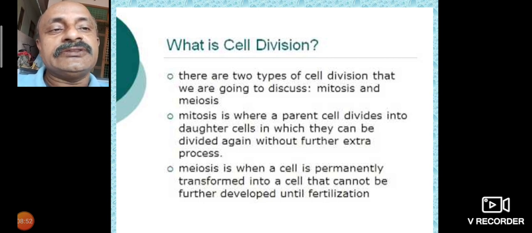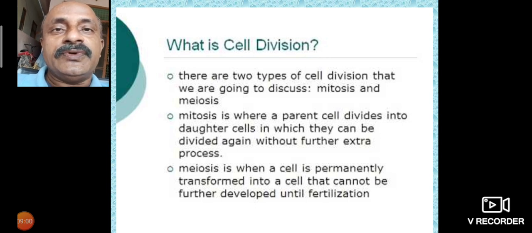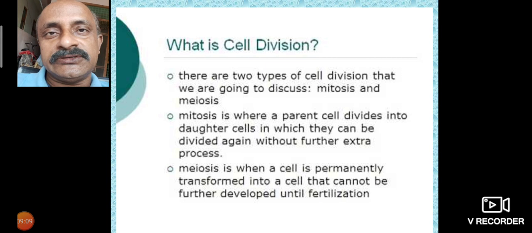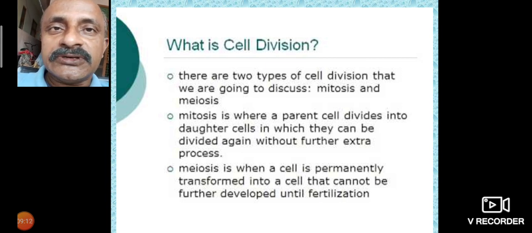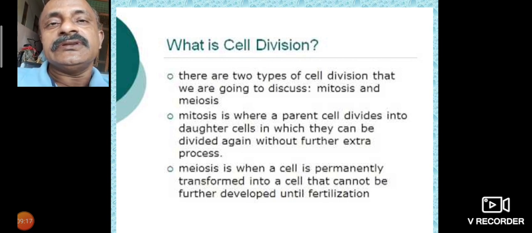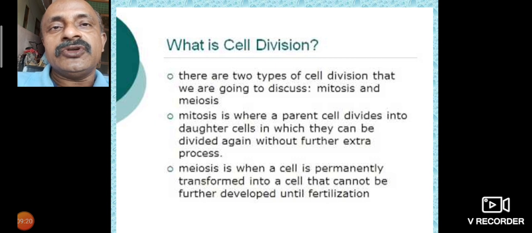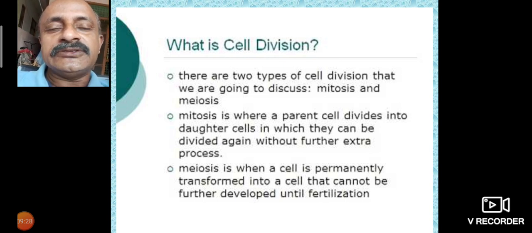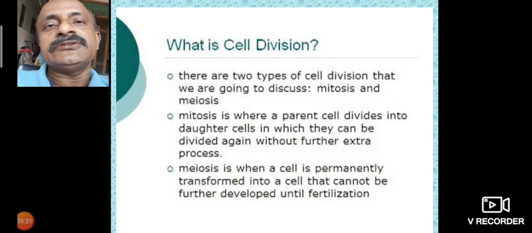Meiosis is when a cell is permanently transformed into a cell that cannot develop further until fertilization. Fertilization does not occur without the formation of male and female gametes, and the formation of male and female gametes depends on meiosis. Meiosis is a definite stage in the formation of life. Without meiosis, there is no life. So cell division is mitosis and meiosis. Both are called cell divisions.